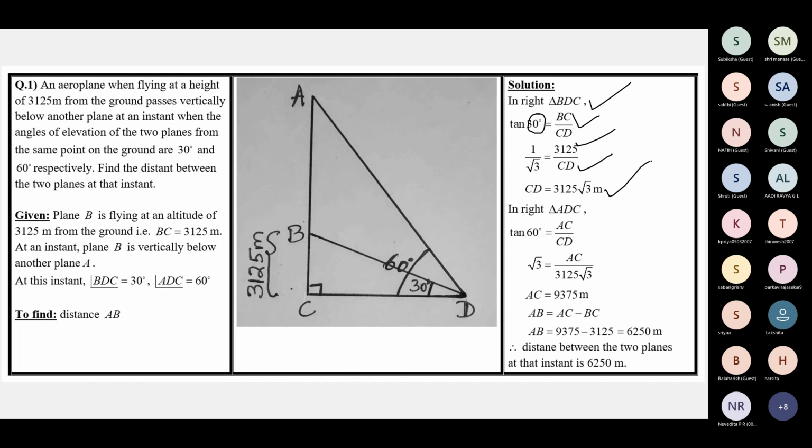We found this. Then take the other triangle ADC, not ABD. ABD is not a right triangle. ACD, take the other triangle. Use tan 60. Substitute. Now, when you use tan 60, you get CD, and CD we already found. So put that value and you get AC. And the required distance is AB, which is AC minus BC.